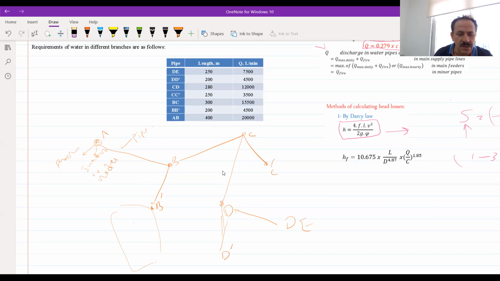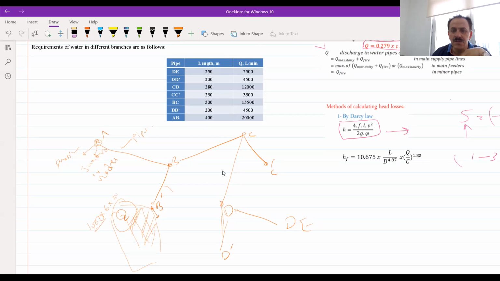Usually, people are living here, so I can say there are houses here. By the way, these are the main pipes, so I designed for the main pipes. Now the flow, the Q that these pipes need, will be considered from this. For example, if I have 100 houses here, you should multiply the 100 houses by the number of people living in them. For example, every house has 6 people, times the average demand for each person, which is 250 liters. This is the average demand.